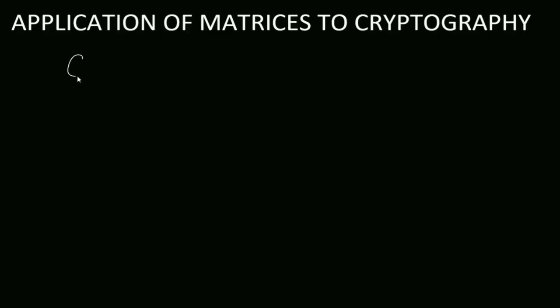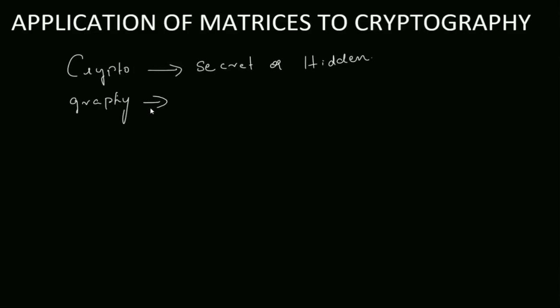The word crypto means secret or hidden. Graphy means writing.